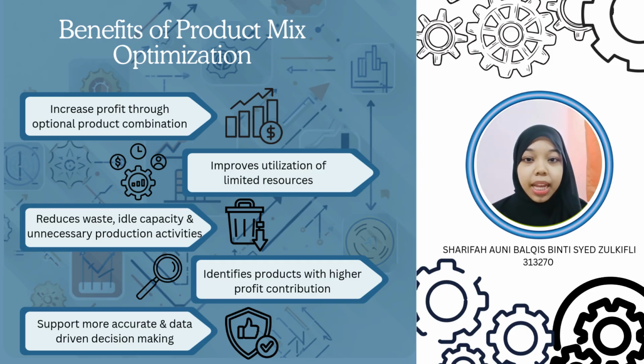At the same time, it helps management identify products that contribute more to profit, so production can prioritize more strategically. And last but not least, it can also improve decision making because it is based on data and mathematical models rather than trial and error methods, making the planning process more accurate and reliable.